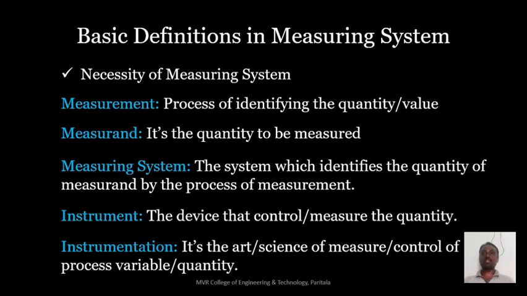Simply, it is the course of knowing instruments, measuring systems, all these things. So this is about the basic definitions in our instrumentation. Now we have to know what is measurement, what is measurand, what is measuring system, instrument and instrumentation.